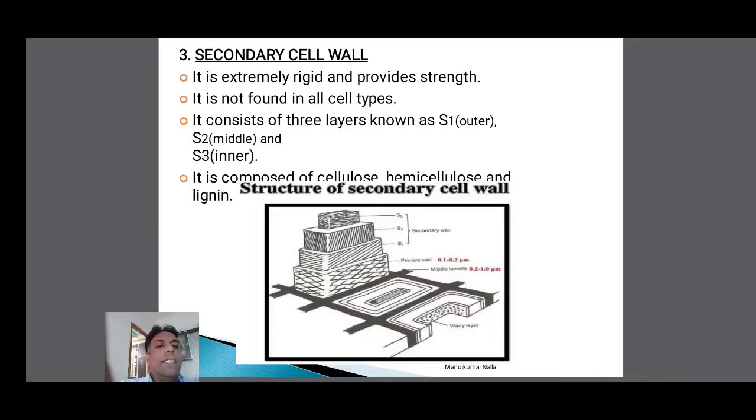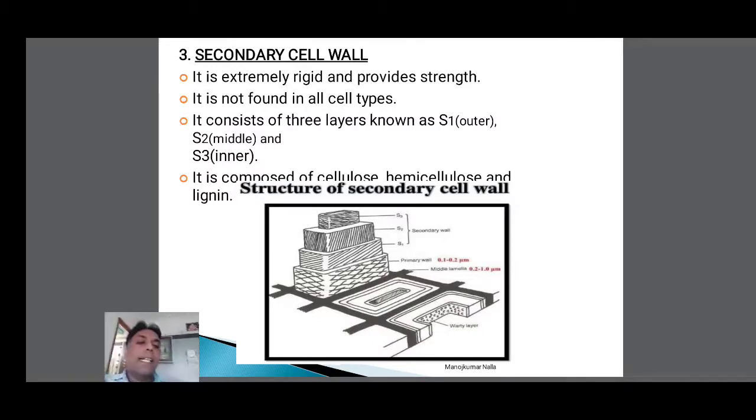So in the secondary wall, along with cellulose and hemicellulose, lignin is also present. Lignin is a complex compound. It gives more strength to the cell wall. Lignin is a very tough compound, a very strong compound. So you can see in this picture what each layer is.